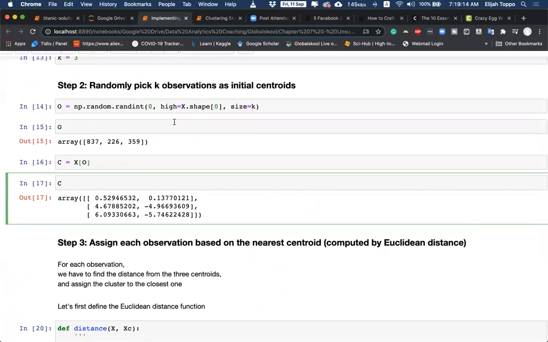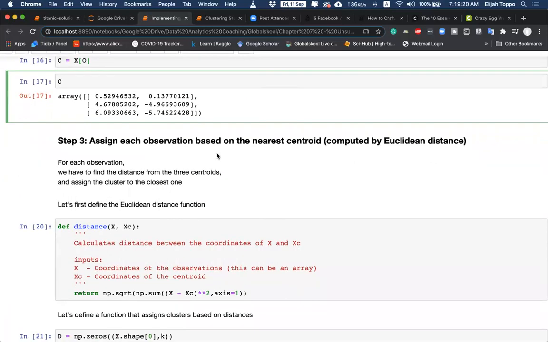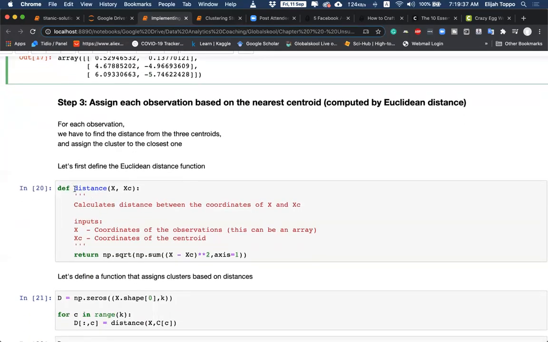So that is step 2, randomly pick k observations as initial centroids. Step 3, assign each observation based on the nearest centroid computed by Euclidean distance. Basically, for each observation, we have to find the distance from the 3 centroids and assign the cluster to the closest one. So I create a function called distance, something similar to what we had done for the KNN algorithm.